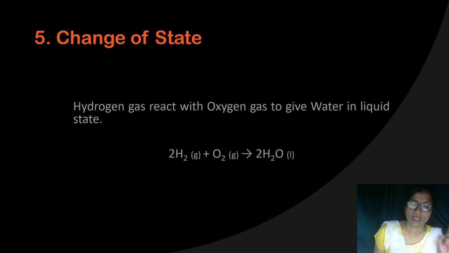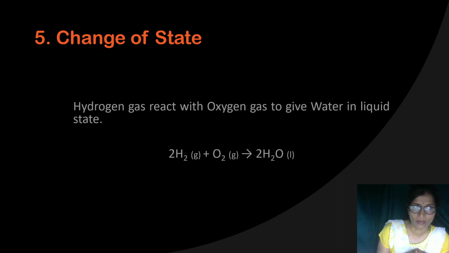When ammonia reacts with chlorine, another gas, it gives dense white fumes of ammonium chloride, which is in the solid state. So this is an example where two gaseous substances, ammonia and chlorine, combine to give a solid product, ammonium chloride.